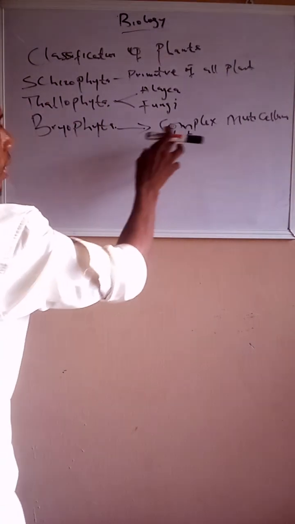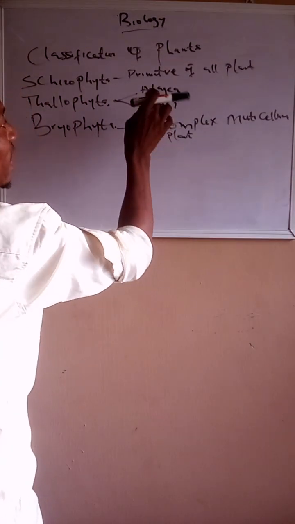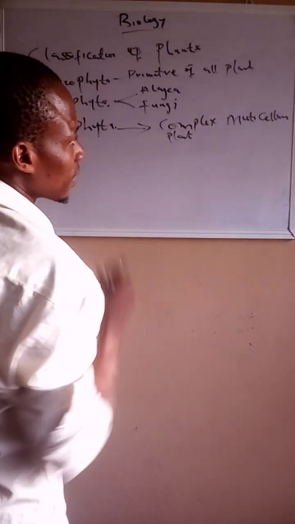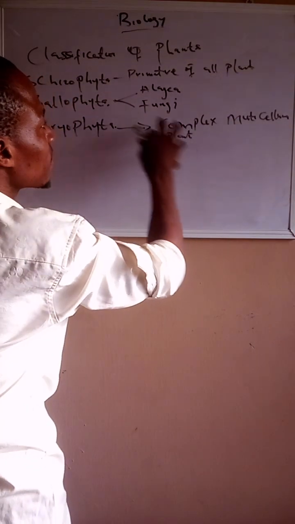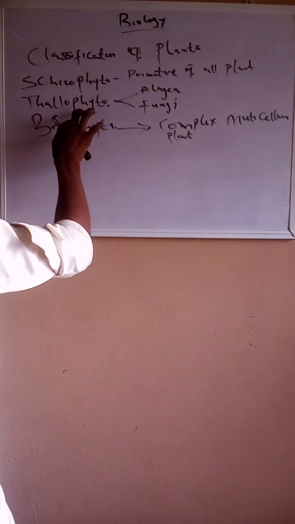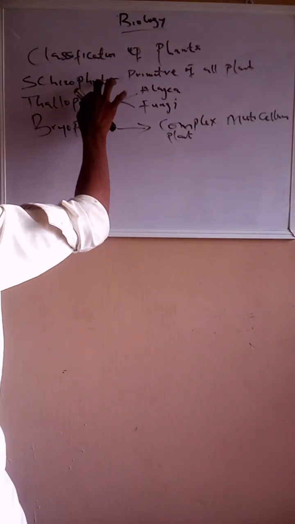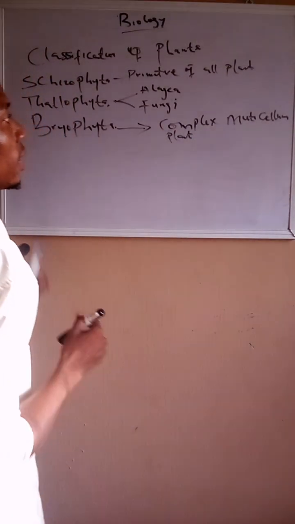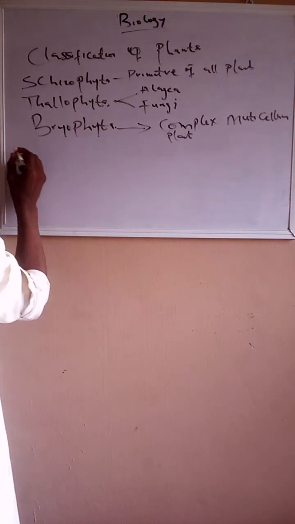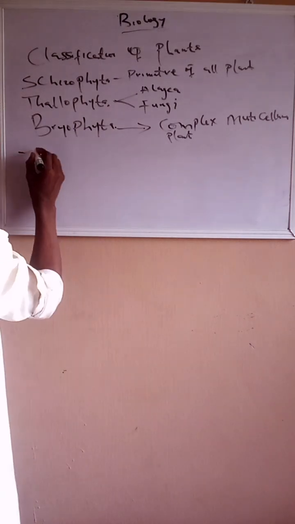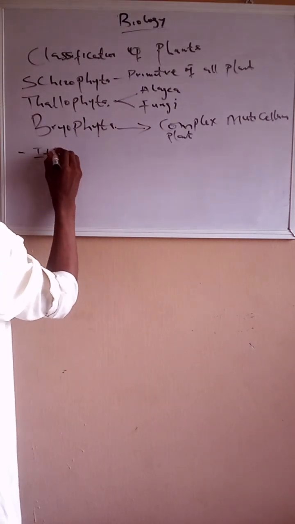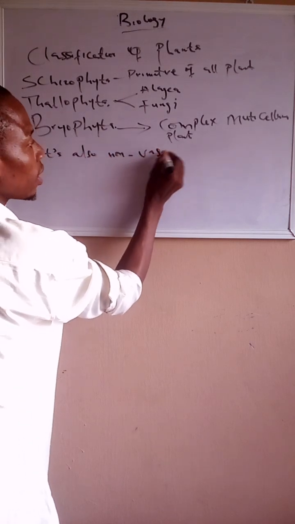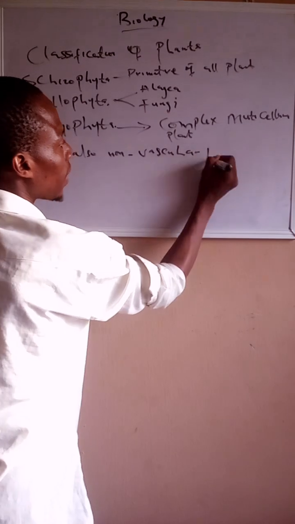In essence, this means that the bryophyta has the characteristics of the talophyta and the schizophyta, and also has its own characteristics. One that makes it more advanced than the talophyta and the schizophyta is that it is a complex multicellular plant. Secondly, it is also a non-vascular plant.